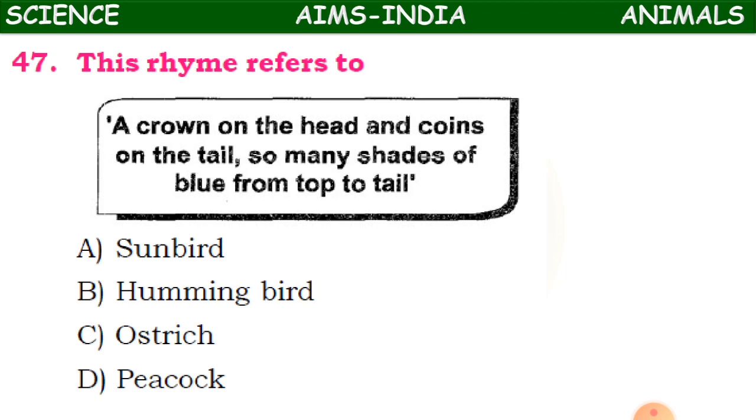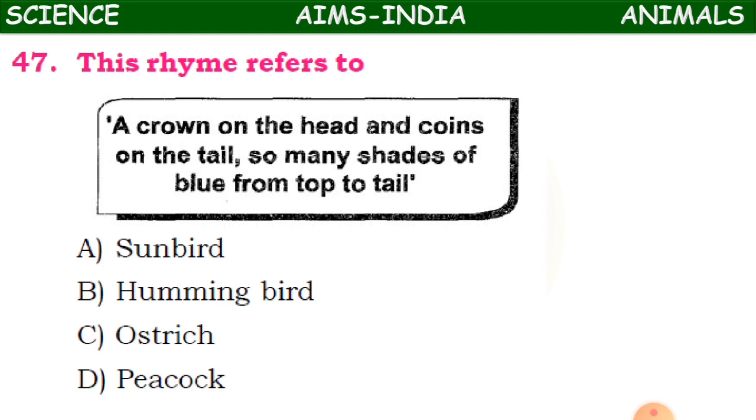Now the 47th one. This rhyme refers to: a crown on the head and coins on the tail, so many shades of blue from top to tail. A very beautiful bird to see.